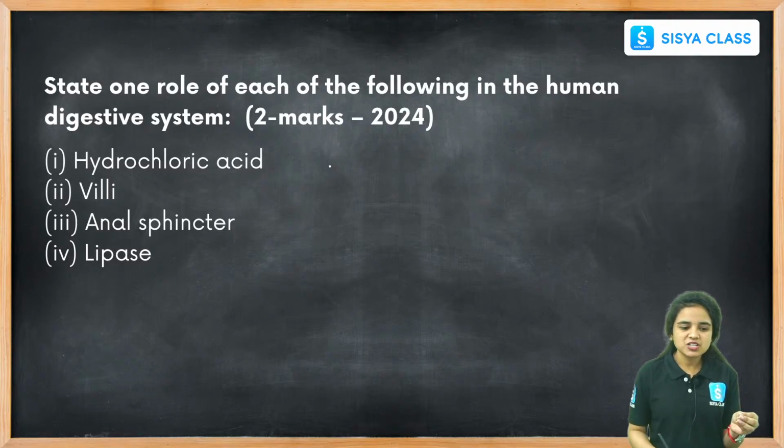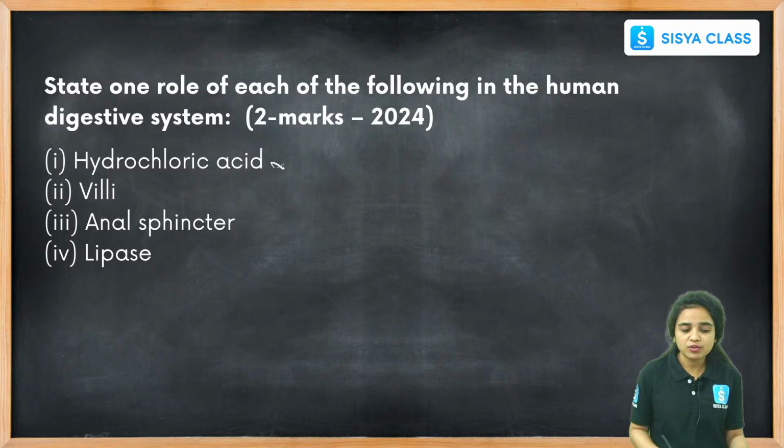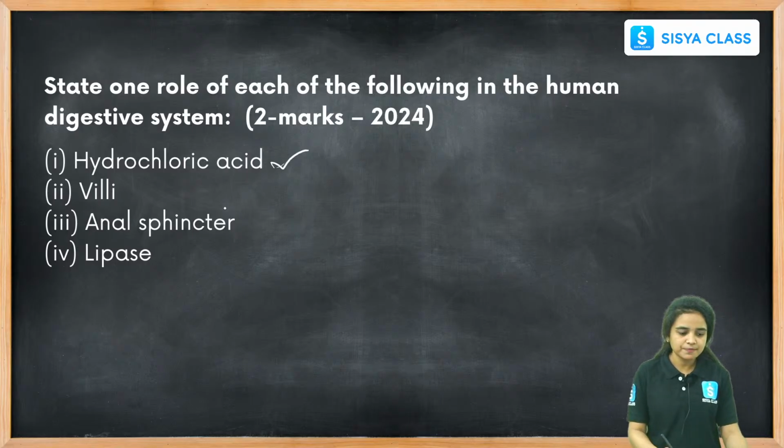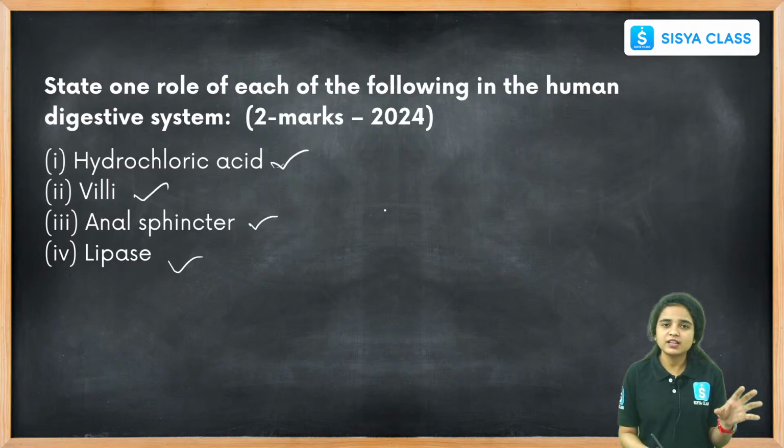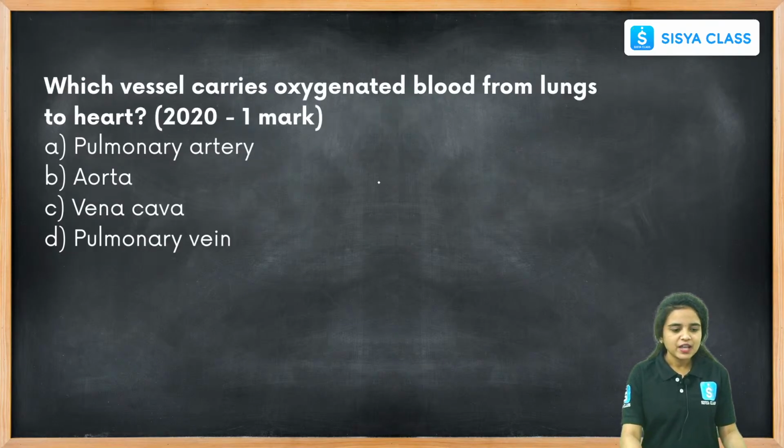They will ask for statements on the role of hydrochloric acid present in our digestive system, and villi, anal sphincter, and lipase. They will ask you to say a few words on the role and functions of these particular organs present in our human body. And which vessel carries oxygenated blood from lungs to the heart? Okay, these are the 1 mark questions asked mainly in the MCQs, right students?